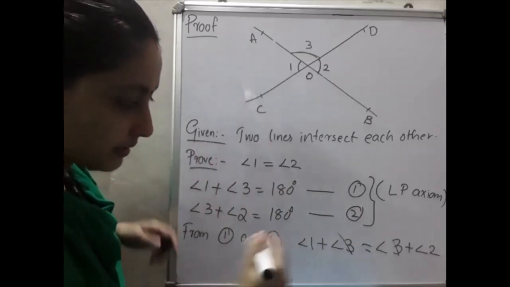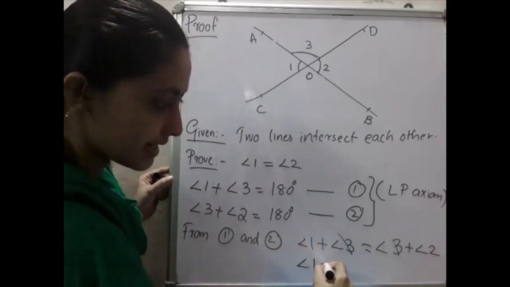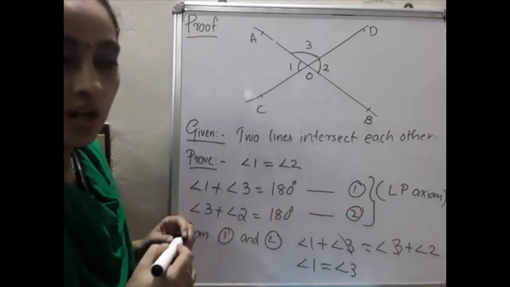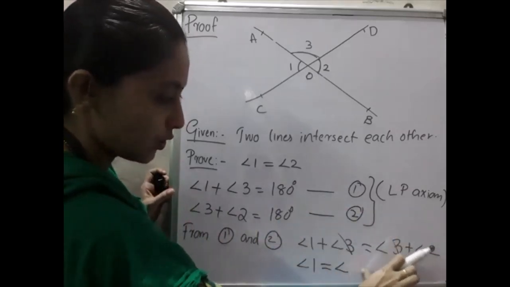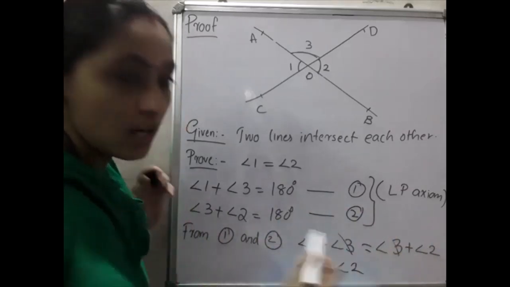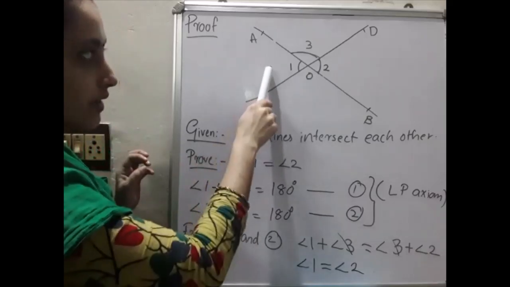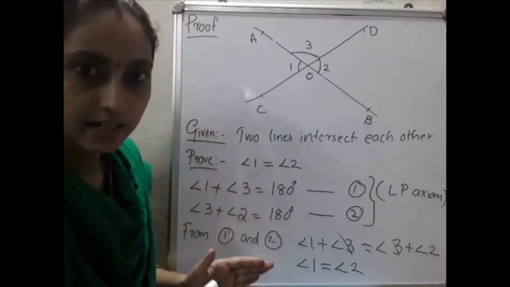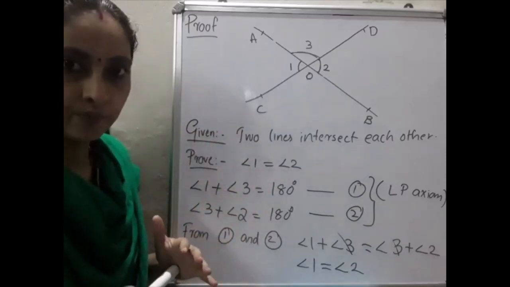So what is remaining? Angle 1 is equal to angle 2. That means vertically opposite angles are equal. Hence the proof.